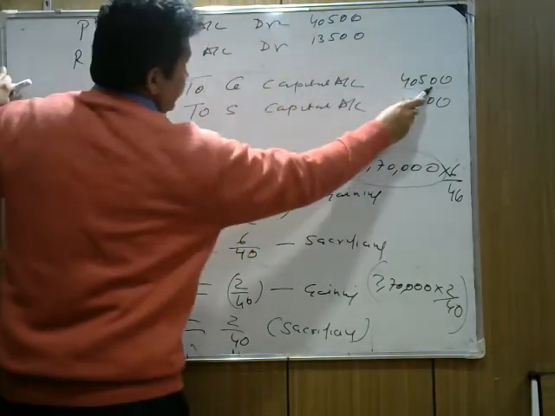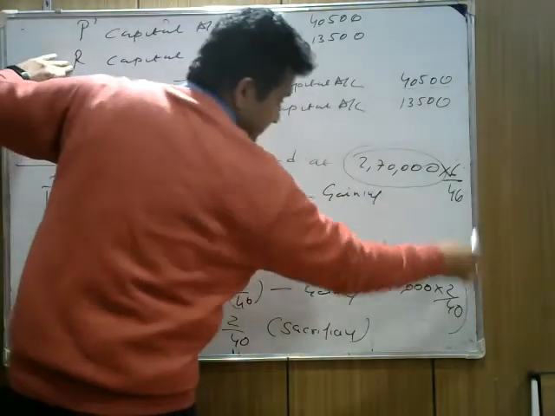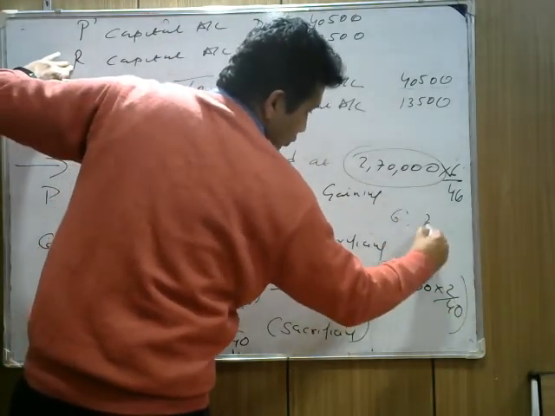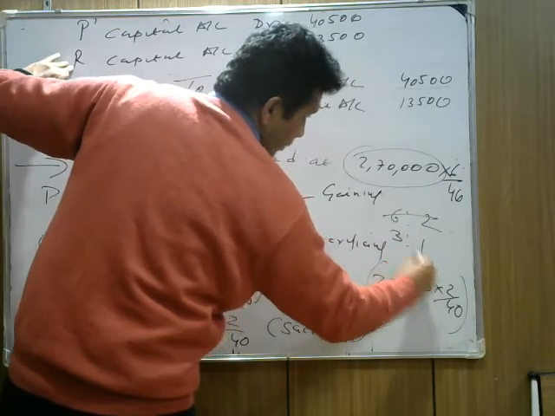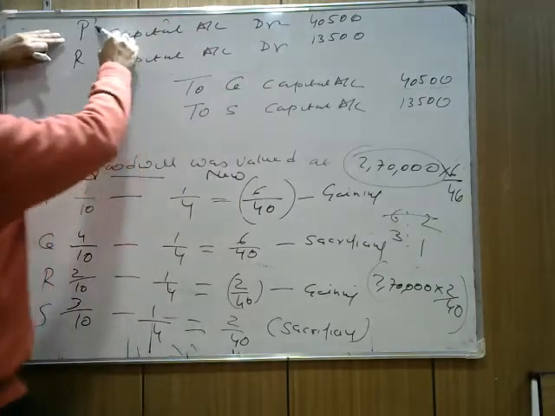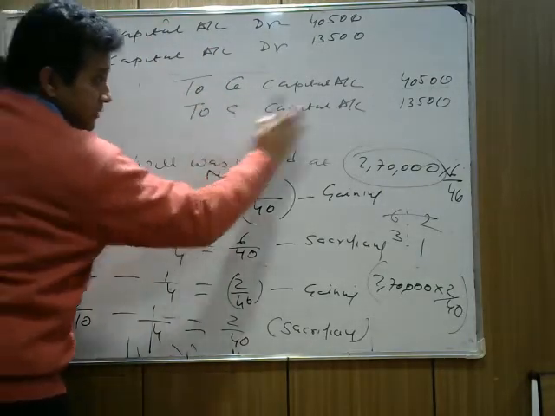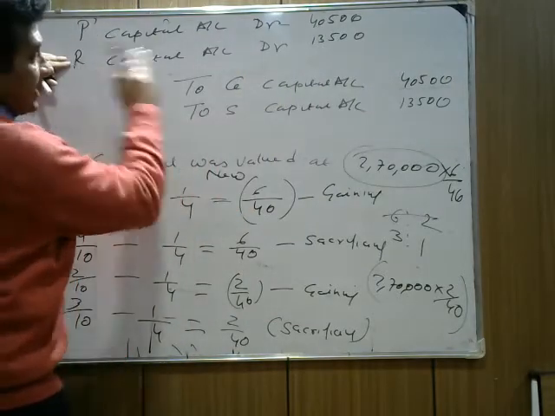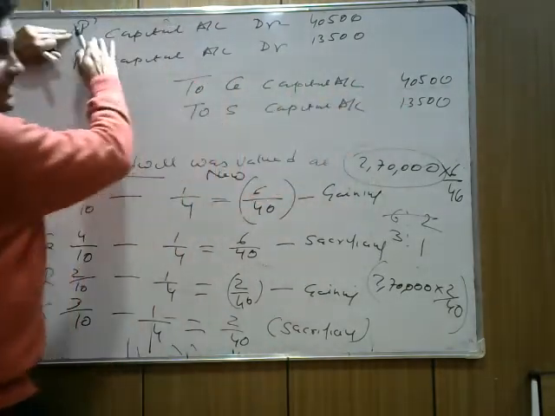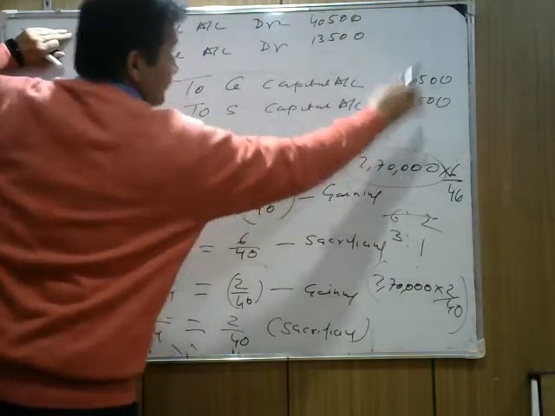He is getting 4,500 from P and R in the ratio of 6 by 2, or we can say 6 by 2 means 3:1. Similarly, S is getting 13,500 from P and R. Do not think that S is getting 13,500 from R and Q is getting 4,500 from P. No, this is wrong. S is getting a total of 13,500 from whom?